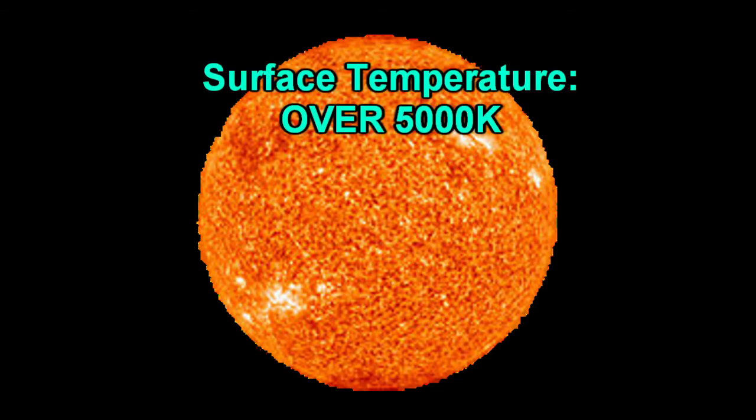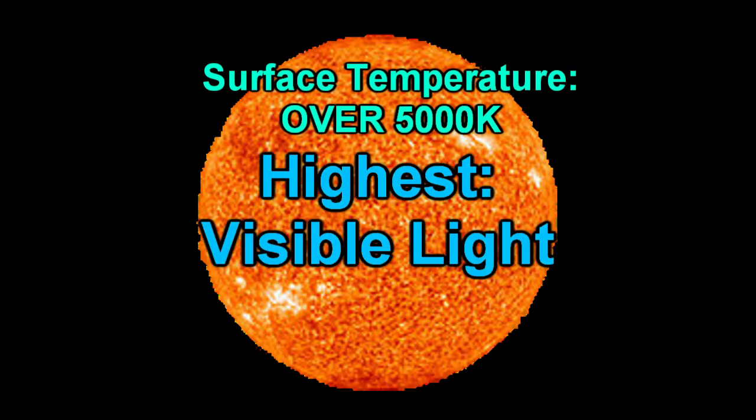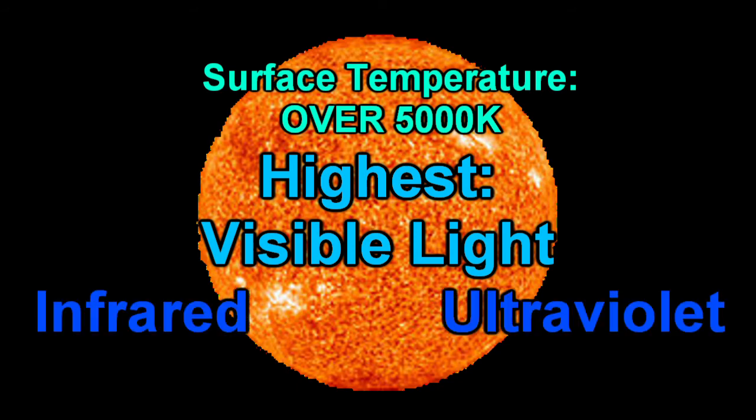Now the sun is actually on a different level compared to a filament bulb because the surface temperature of the sun is more than double that of a filament bulb. Because of this, the sun mostly radiates visible light, but it also radiates a lot of both infrared and ultraviolet.